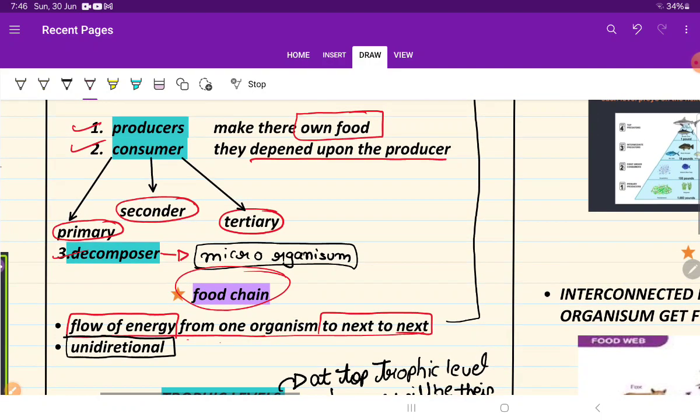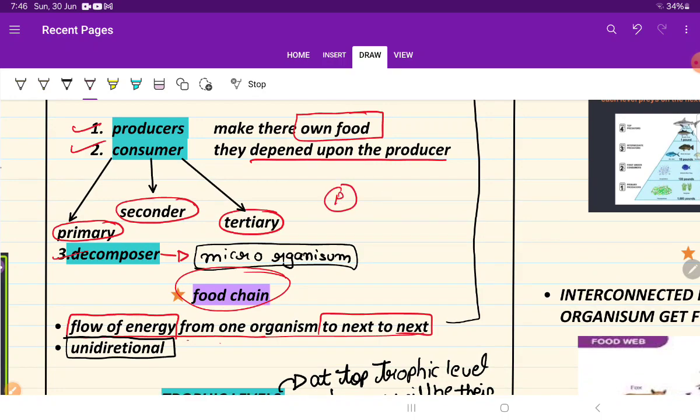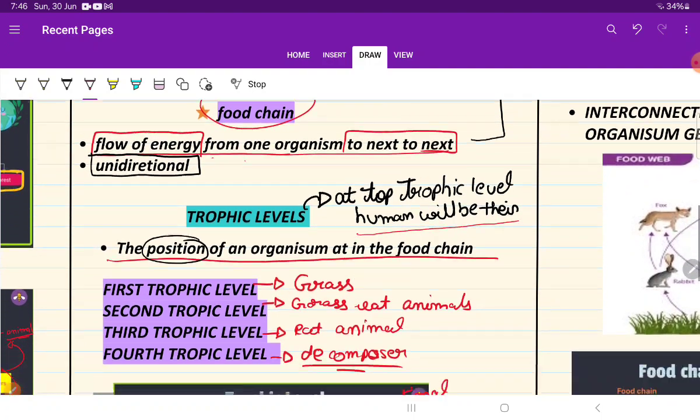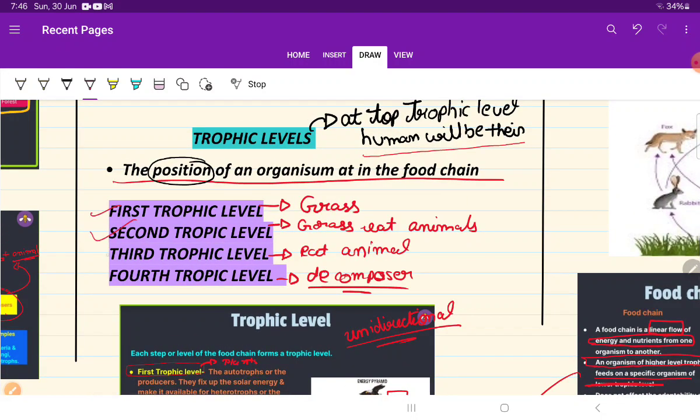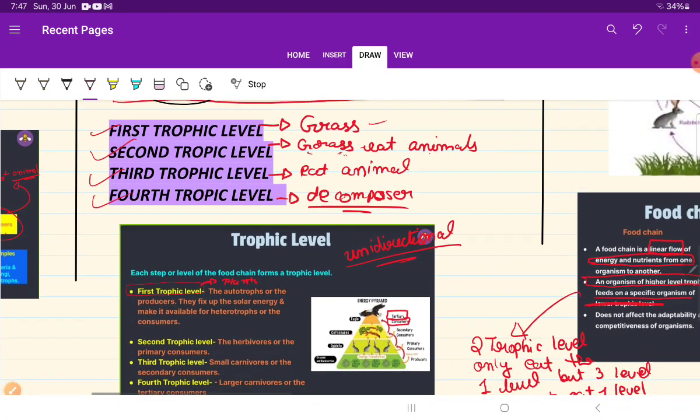Okay, we know that there is producer, consumer, and decomposer, but here there is also further division: primary, secondary, and tertiary. So we will come in tertiary because we are not secondary or primary, which will be eaten by the animals. Okay, so we will be at the top of the trophic level. First trophic level, second trophic level, third and fourth. First trophic level is grass. Second level is the grass-eating animal, that means deer. Then the animal which eats this is known as the third trophic level, and the last is the decomposer.